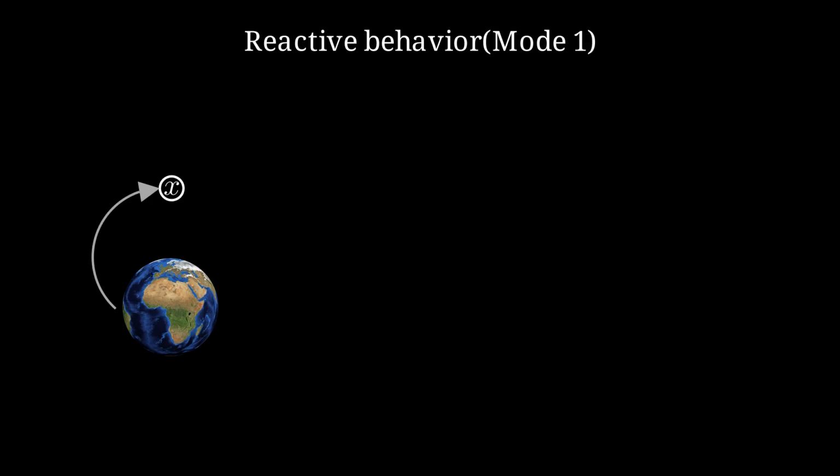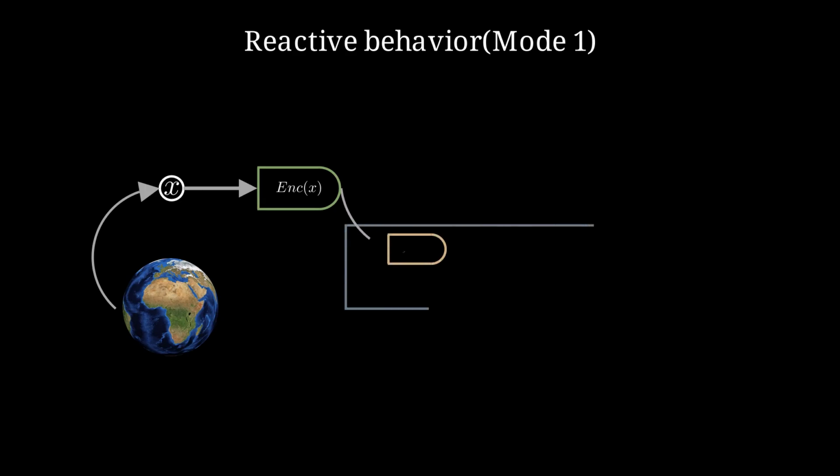Let's first discuss reactive policy. Let's say you get an observation from the world. You encode this information into a lower dimensional latent space that contains all the important information of the current state without any noise. You share this encoded information with a policy network, and it returns an action. Now, this action can be taken in the world to obtain the next state of the world as input.